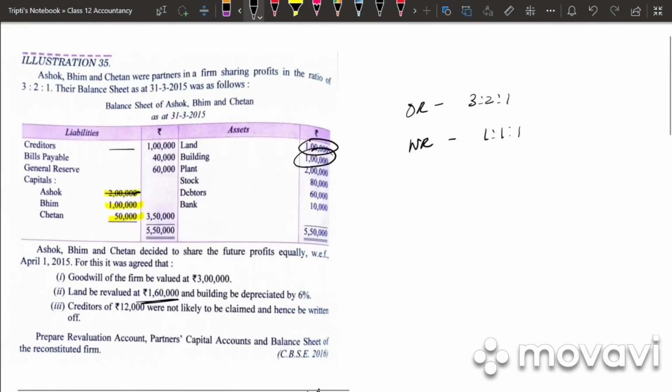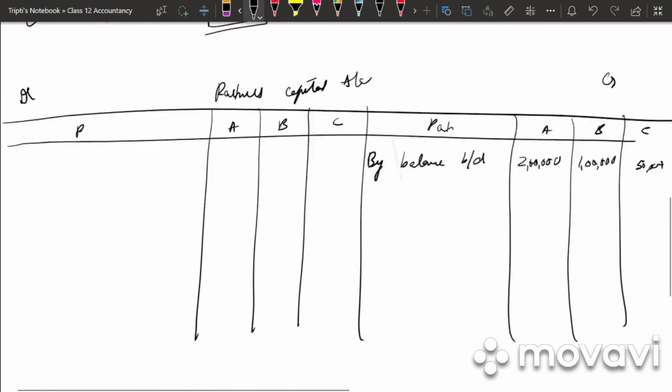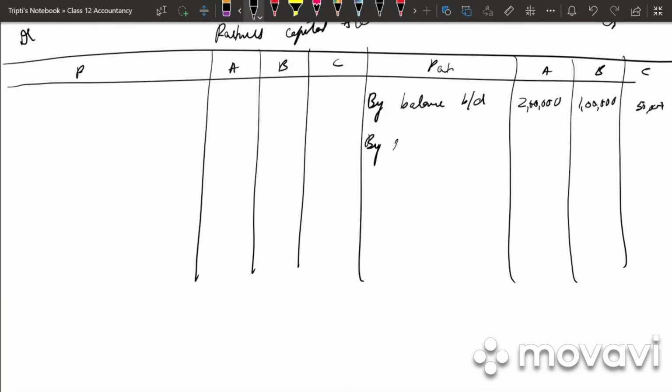Then again go to your problem. Do we have any general reserve? Yes. If nothing has been mentioned in the problem, which means we have to transfer the general reserve to our partners' capital account. So write down by general reserve. It will be in which ratio? It will be in the old ratio. So what is the old ratio? 3 is to 2 is to 1. And what is the general reserve? 60,000. So 60,000 into 3 by 6 is A, 30,000. 60,000 into 2 by 6 is B, 20,000. 60,000 into 1 by 6 is C, that is 10,000.